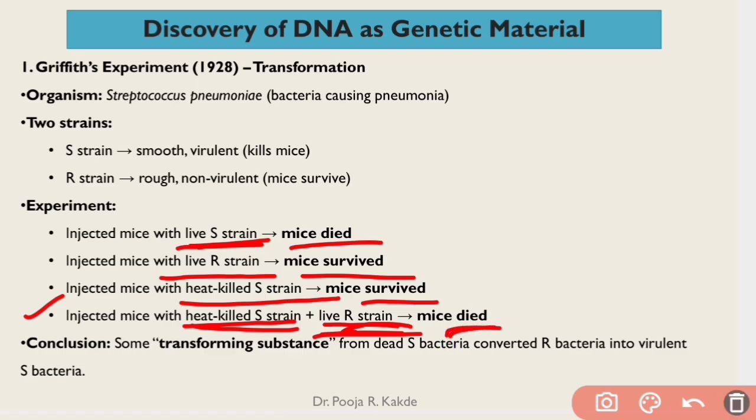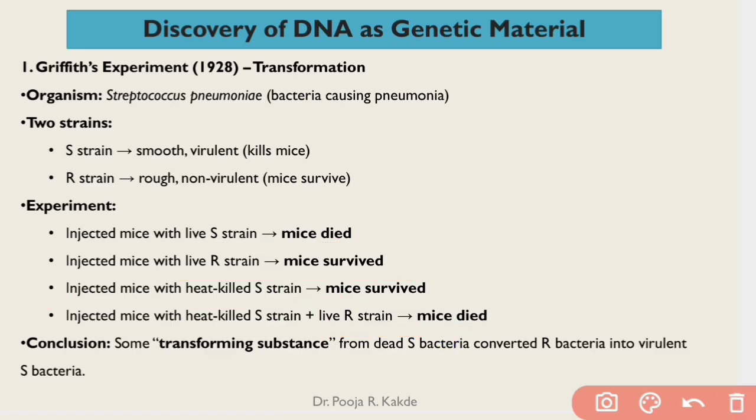Mice could not survive. So, he came to a conclusion that there was something which transformed this live R strain into a virulent strain, because R strain itself was non-virulent. S strain was virulent, but as it was heat killed, he thought that there was something present in this S strain which transformed this R strain into a virulent strain, and he called it a transforming principle or transforming substance. He could not name it as DNA. He did not know that it was DNA.